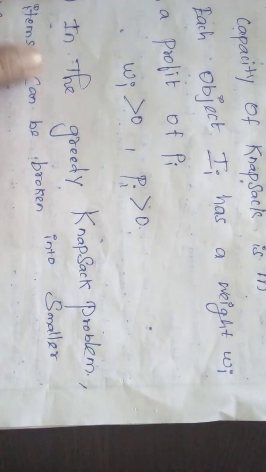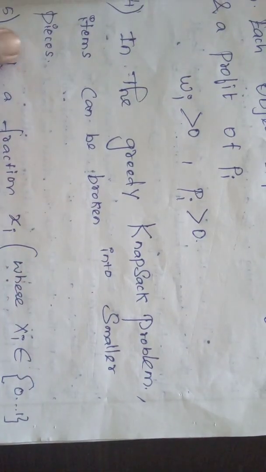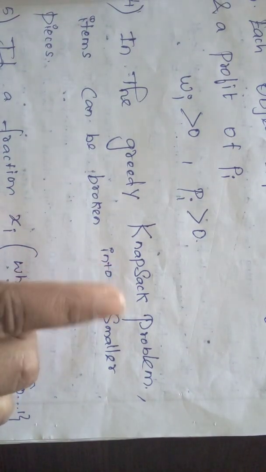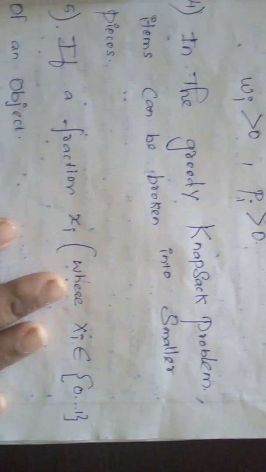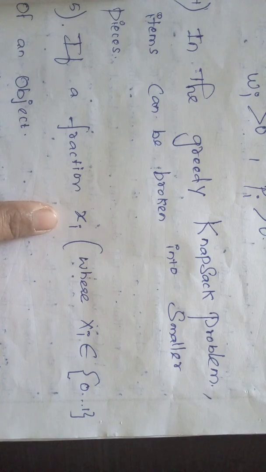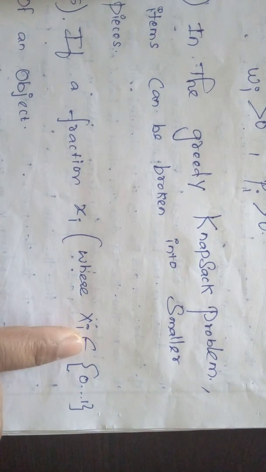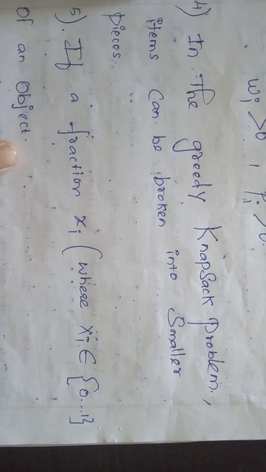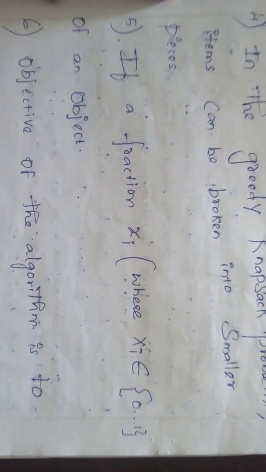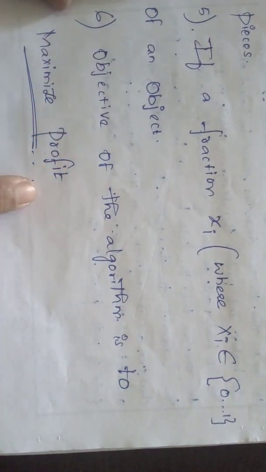In the greedy knapsack problem, the items can be broken into smaller pieces. See here, in the knapsack problem the items are broken into smaller pieces. If a fraction xi where xi ranges from 0 to 1 of an object, these are the conditions. The objective of the algorithm is to maximize profit. This is the important thing here.